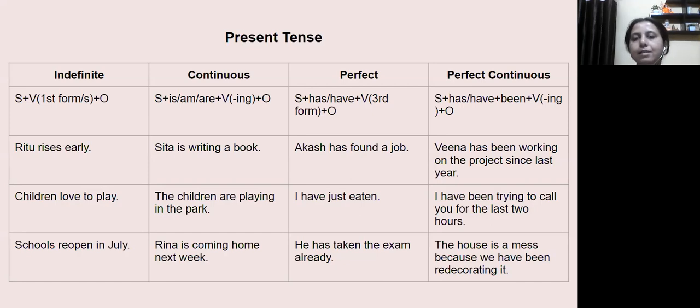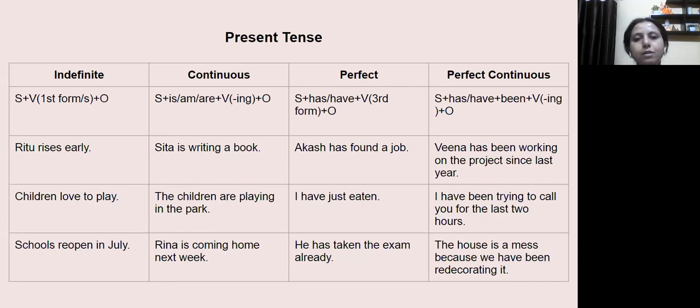Like in the first sentence, you will see first example given, Ritu rises early. While in the second sentence, we have the root form of the verb love. Children love to play. So here it is important to remember that the first form of the verb will take an added S or ES only when the subject is in the third person singular.